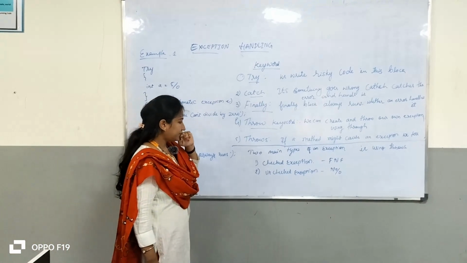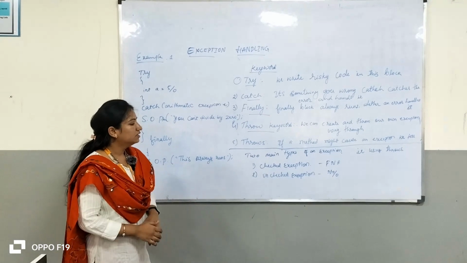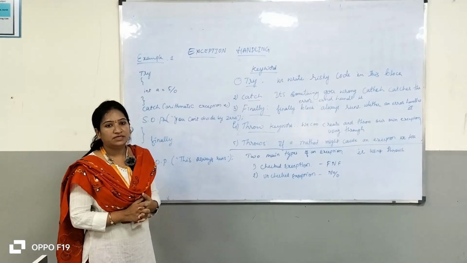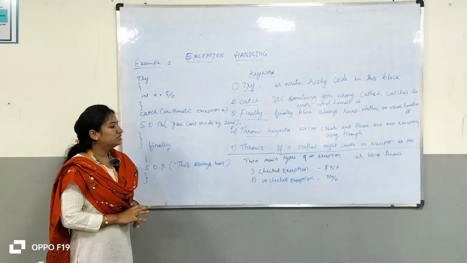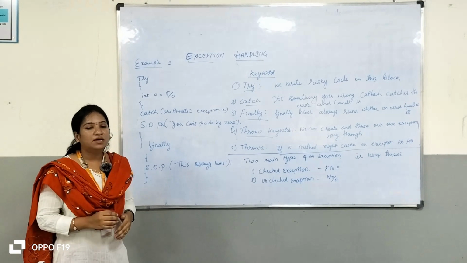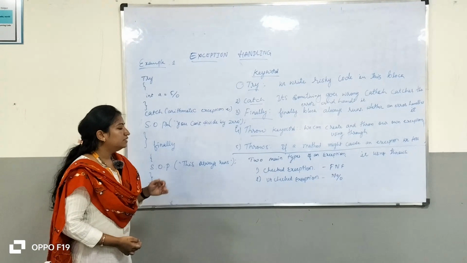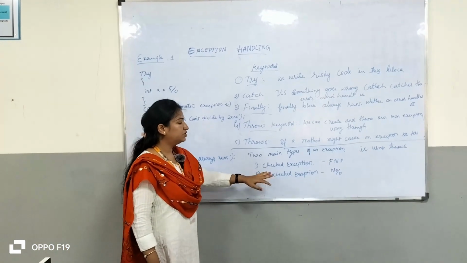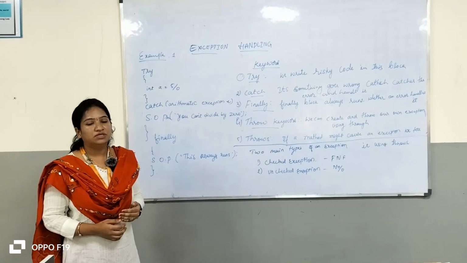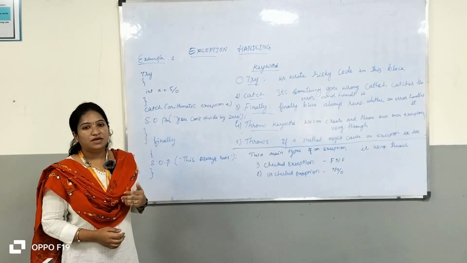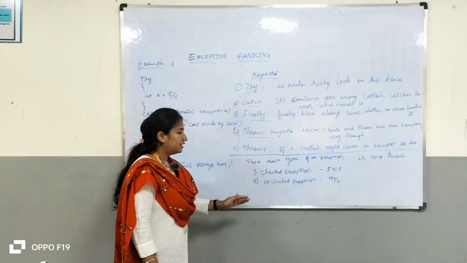Next, there are two main types of exceptions: checked exceptions and unchecked exceptions. First, checked exceptions. These are exceptions which occur at the time of compilation, for example, file not found exception. Next, unchecked exceptions. These occur while the program is executing, at runtime. Here the arithmetic exception is an example.